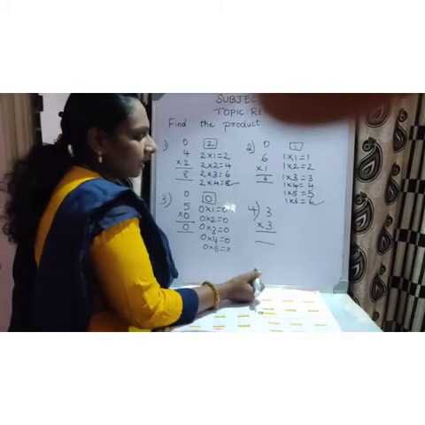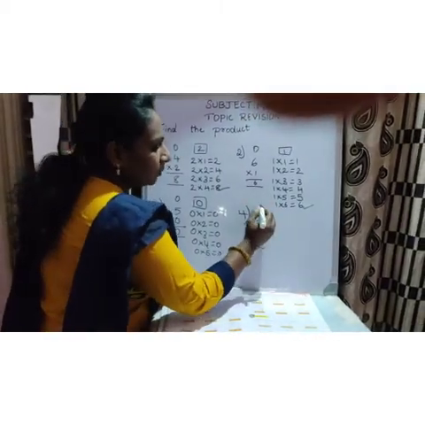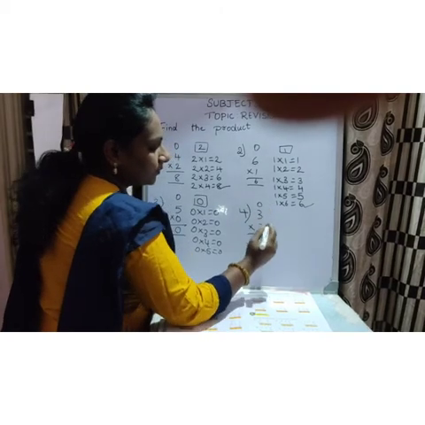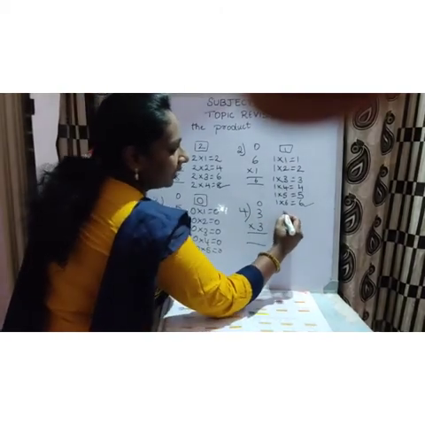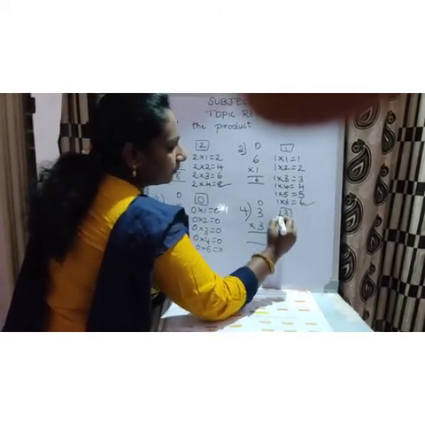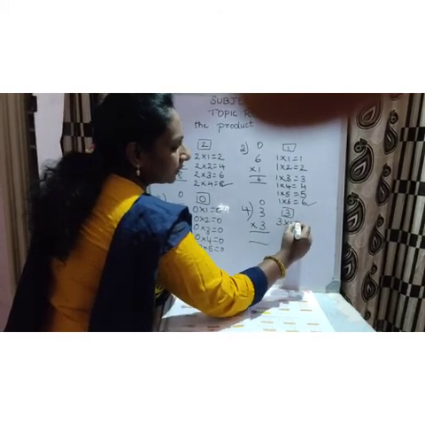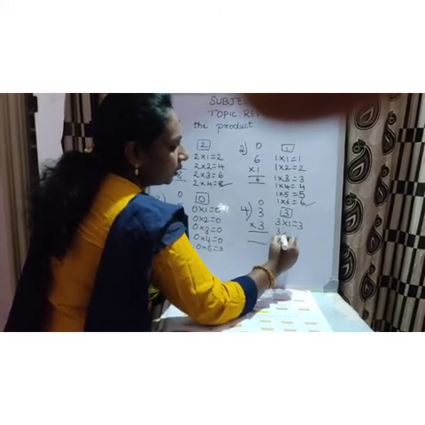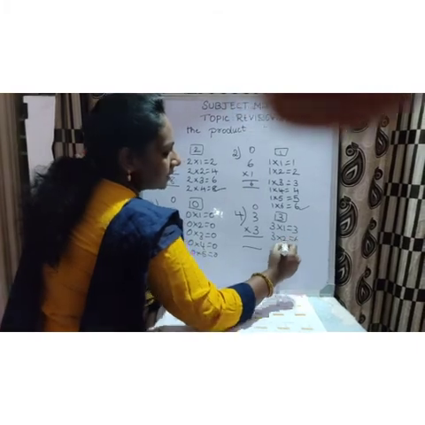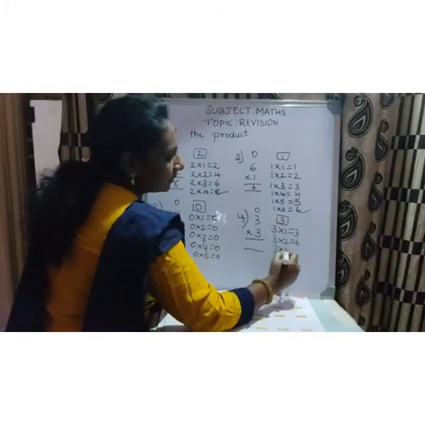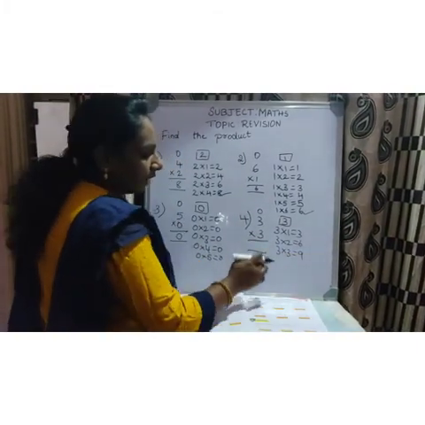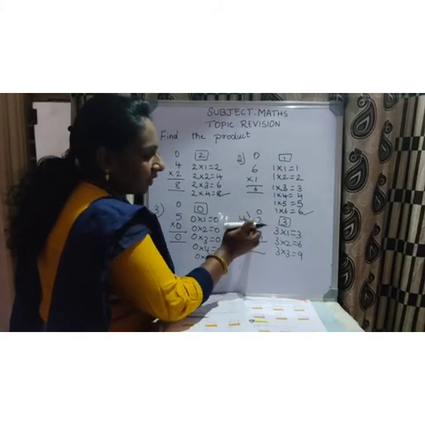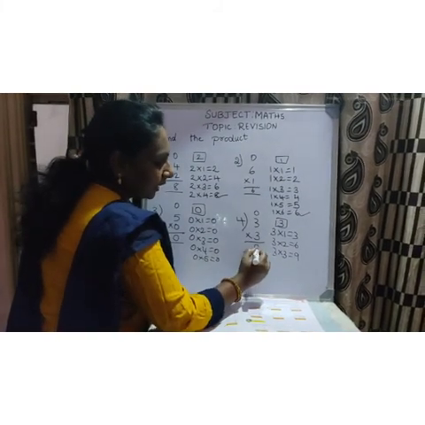Okay. The next one, 3 into 3. First write the place value once. Okay. 3 into 3. Write the table of 3. 3 1s are 3, 3 2s are 6, 3 3s are 9. Okay. So now multiply, children. 3 3s are, what is the answer? 9.